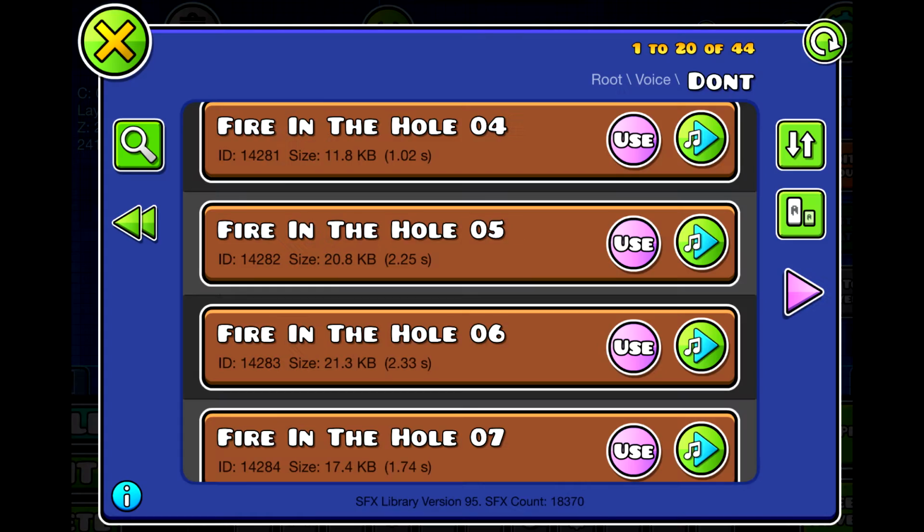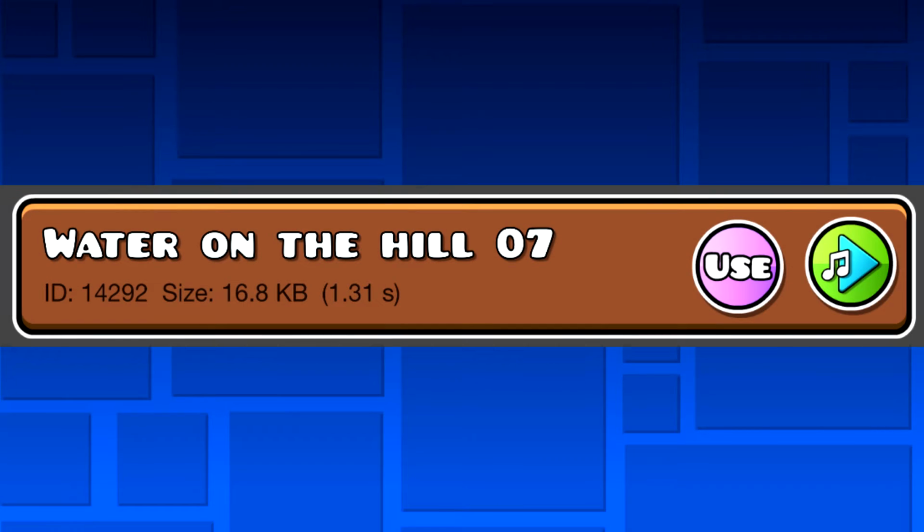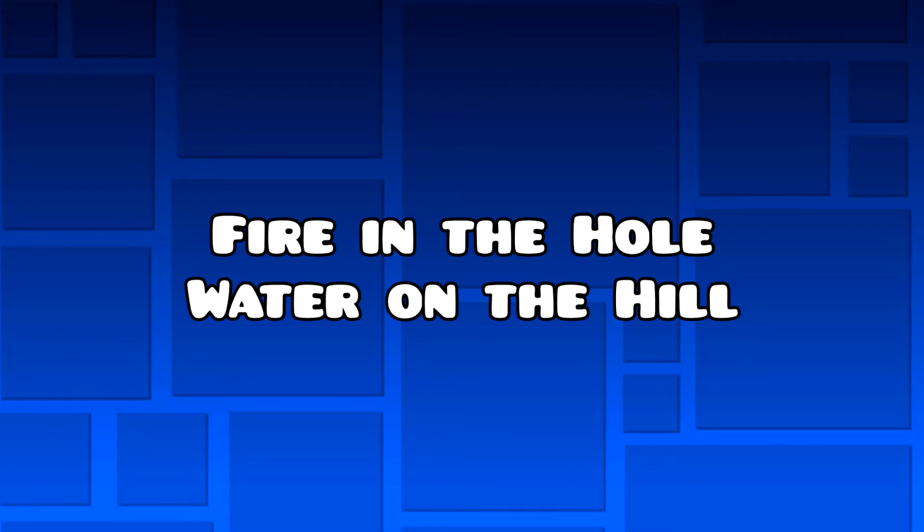Since the meme was getting so popular, RobTop, being a person of memes himself, decided to add more fire in the hole sound effects. One in particular, however, changed Lobotomy forever. As you could probably guess, this was supposed to be a complete opposite of fire in the hole, and it only existed for more funny. However, what happened next was not how RobTop planned.